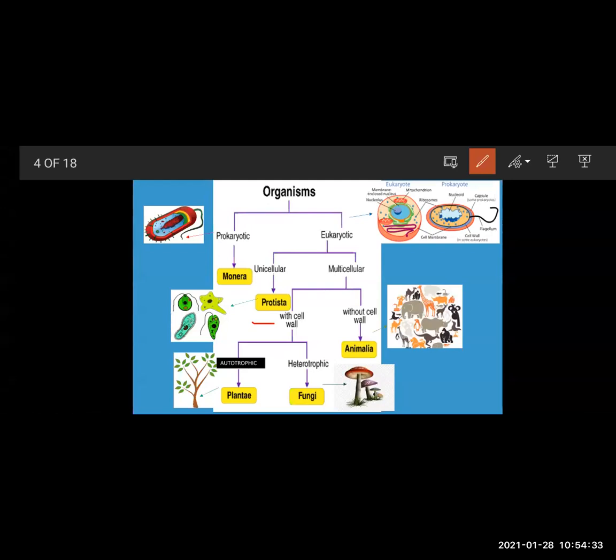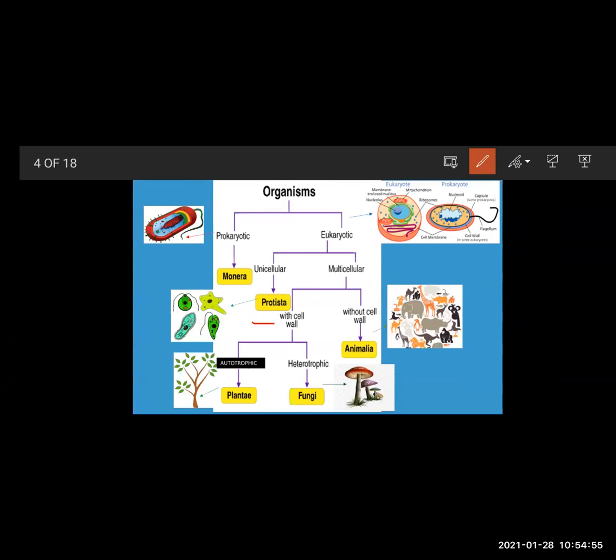They depend on someone else. It can be plants, it can be animals. Got it? So which group was included in that? Fungi. Then, the organisms whose cells lack a cell wall, the Animalia kingdom was included in that.